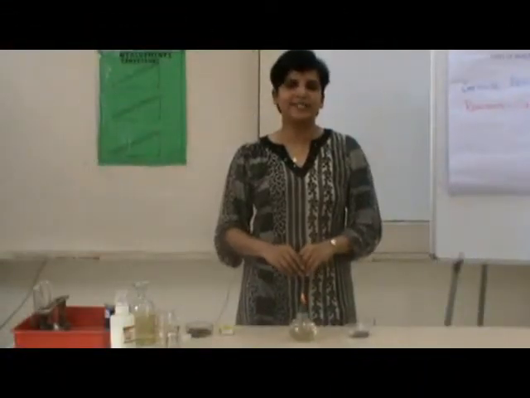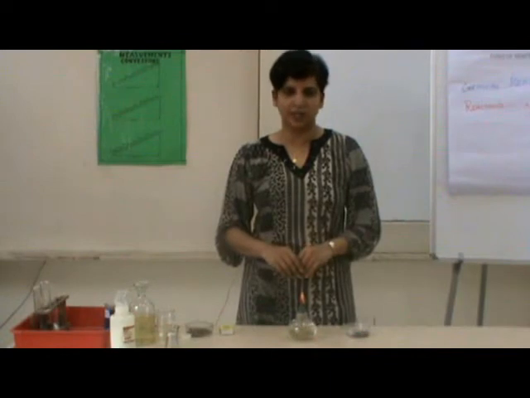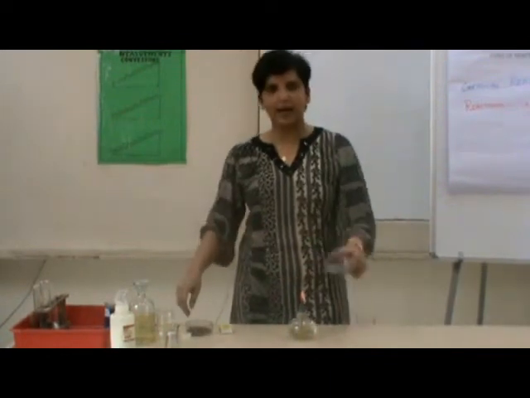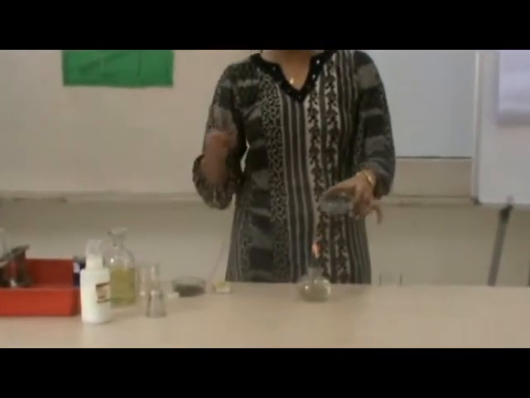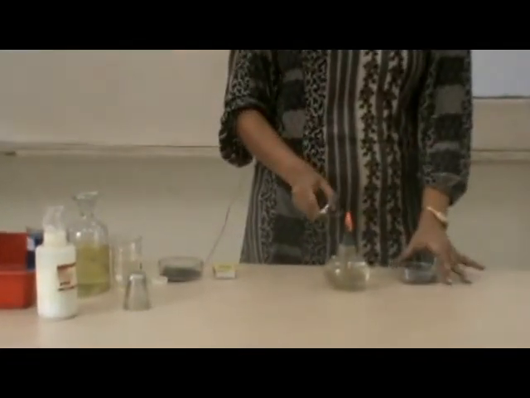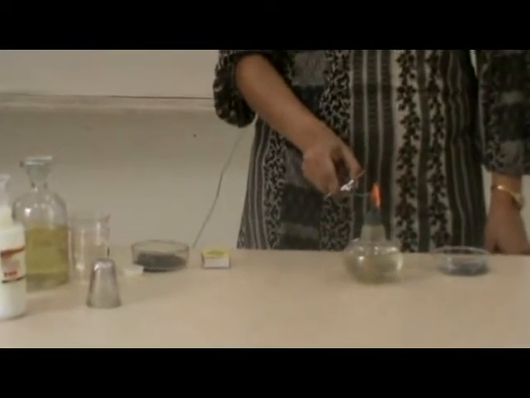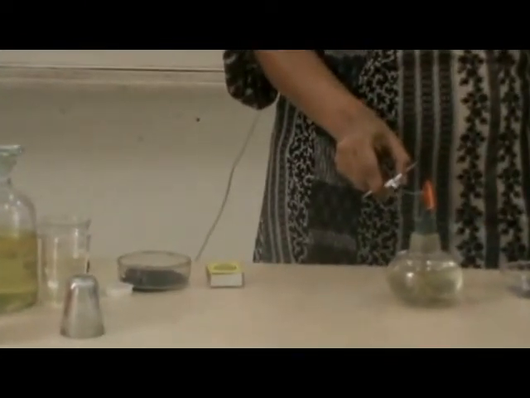Now I will show you an example of a combination reaction. In this, I have magnesium ribbons with me, and this magnesium ribbon I am going to burn. It means that I am burning it in oxygen.